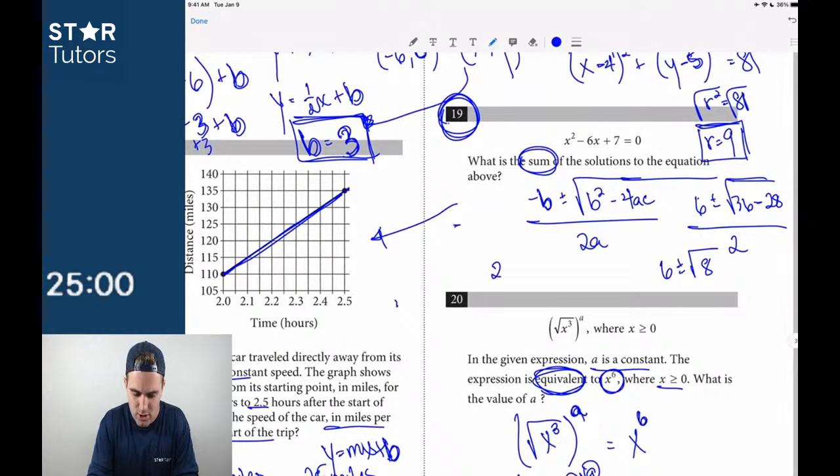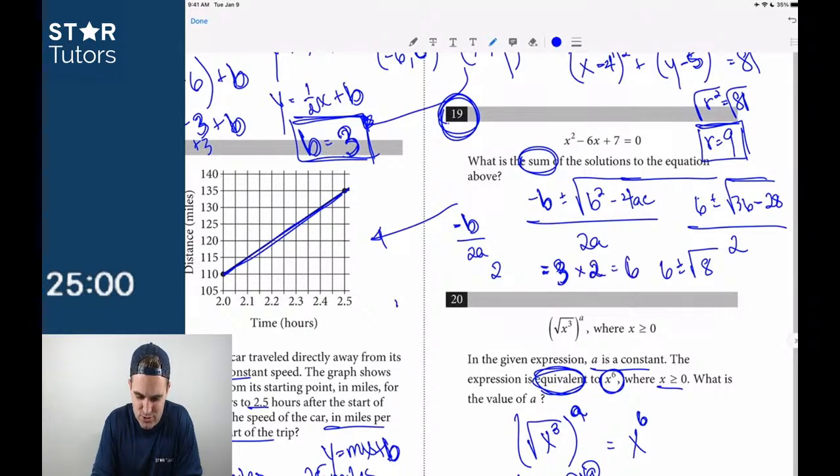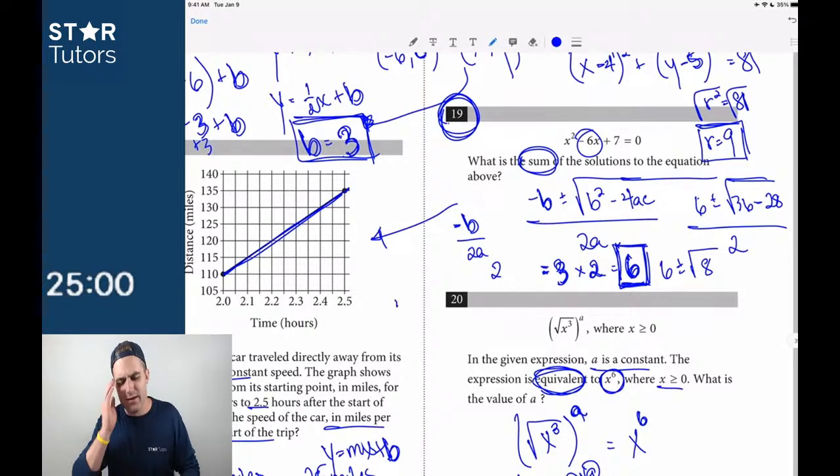Oh, couldn't we use negative b over 2a? Is that right? 6 over 2 is equal to 3. Is there only one solution? That doesn't work, does it? And times 2, there's 2 solutions, is equal to 6. I don't know if that works or not. Oh yeah, Rabab, I think that works, right? Rabab, does that work? I think the answer should be 6 there. Negative b, because you get negative 6. I think the answer is 6 here. I don't think I need to do the full quadratic.